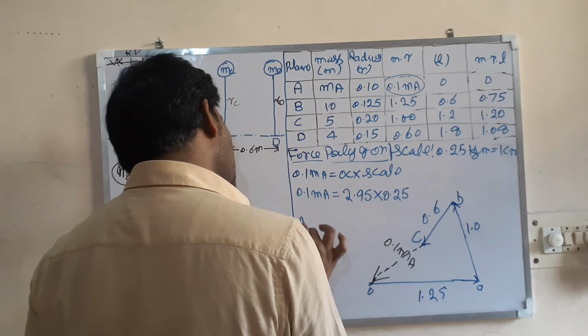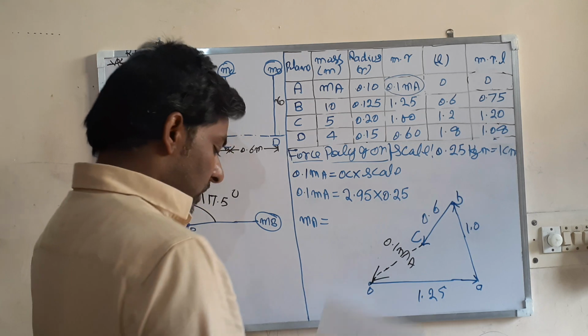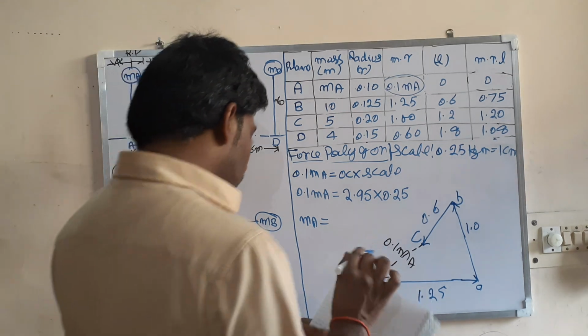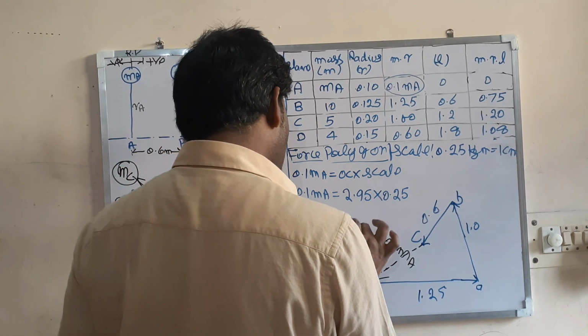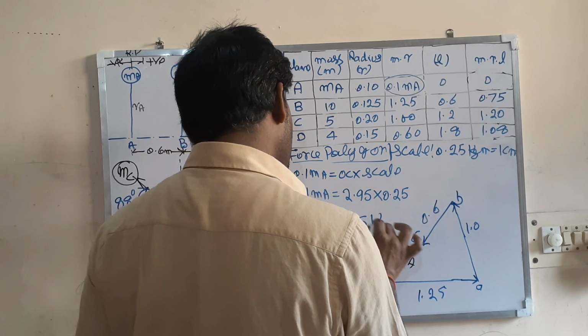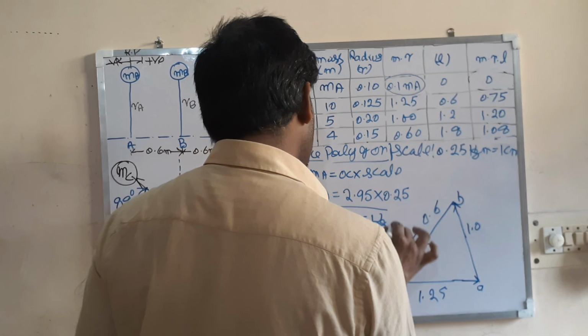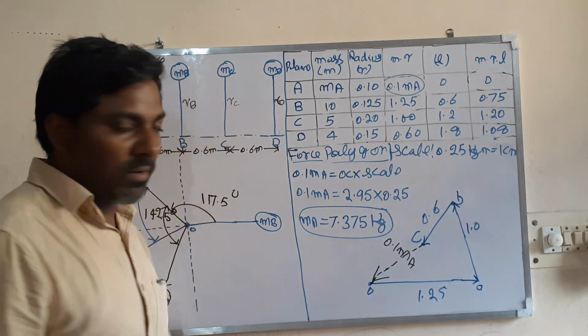So from this calculation I am getting mA equal to 7.375 kg.